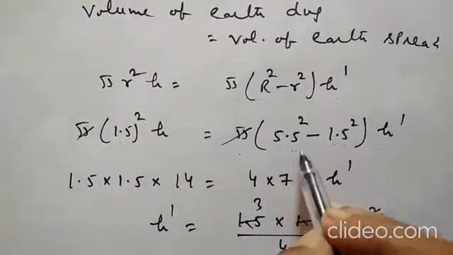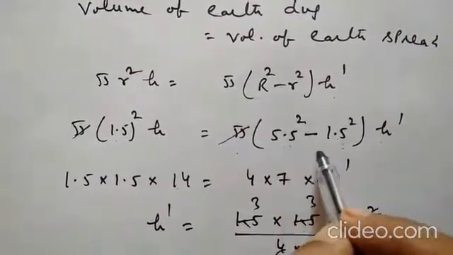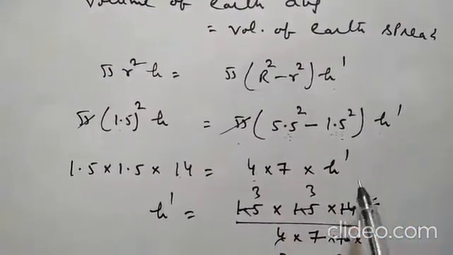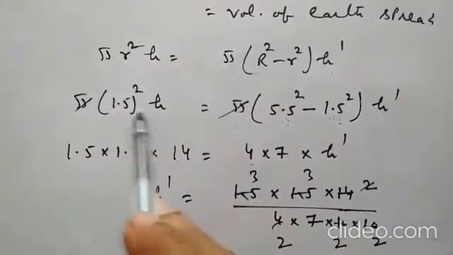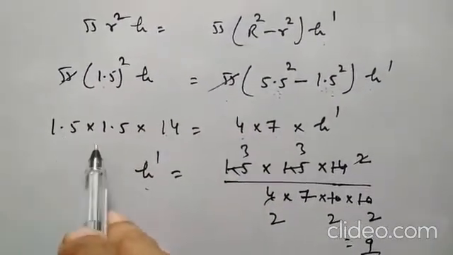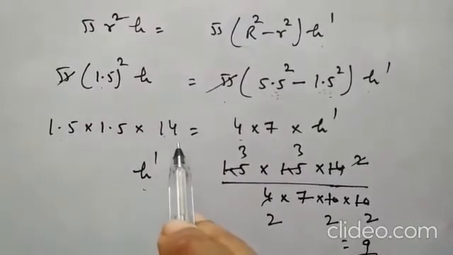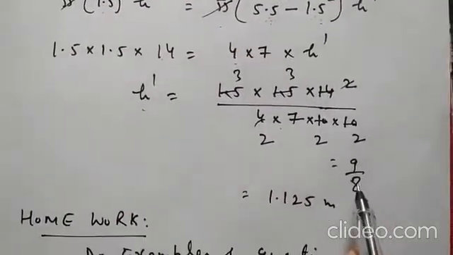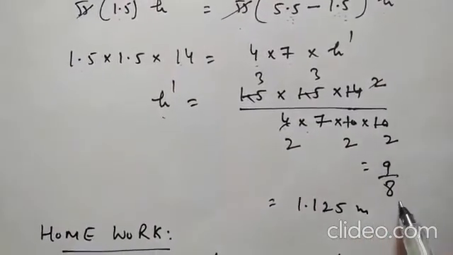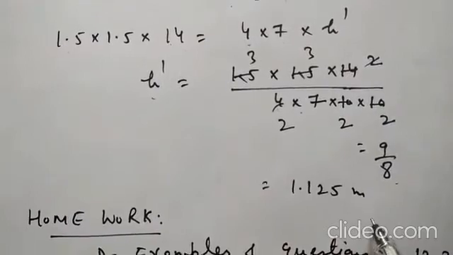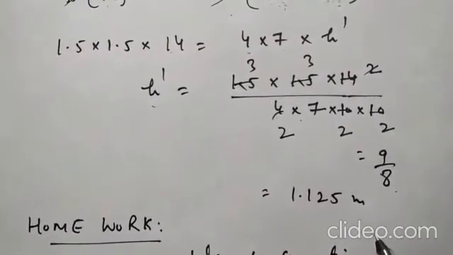How to solve a square minus b square? This is a minus b into a plus b. So in this way, pi is cancelled from both sides, and h dash will be 1.5 into 1.5 into 14 divided by 4 into 7, which on simplification will be 9 by 8, and it is 1.125 meter, which is the height of the embankment.